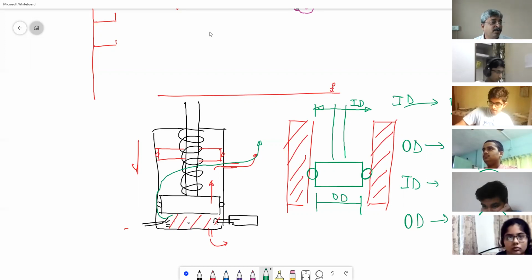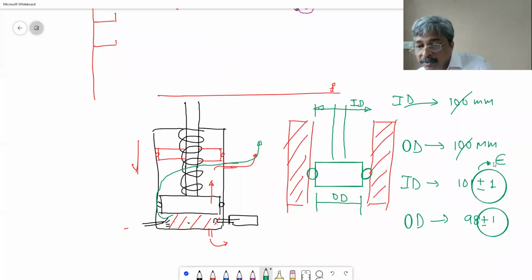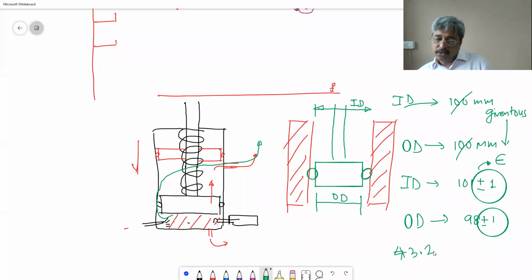So what we are going to do now is this is given by the customer, given to us. Then you calculate and arrive at, okay, I am supposed to adjust the angle at 43.25, therefore plus minus 0.05. So plus minus 0.05 degree is my delta.